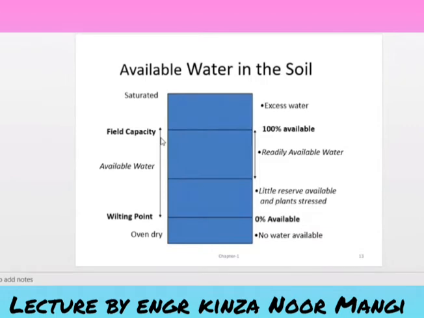That's how this diagram describes how water is available in the soil on the basis of these parameters: the wilting point, readily available water, field capacity, and saturated. Now coming to the next slide.